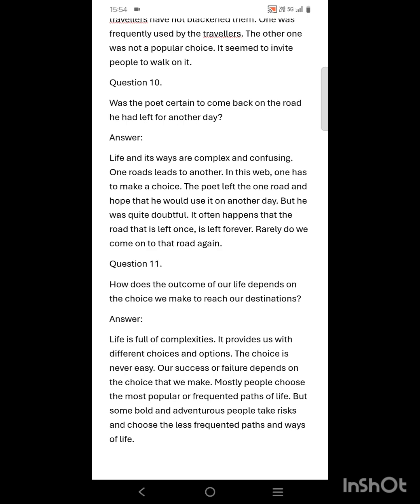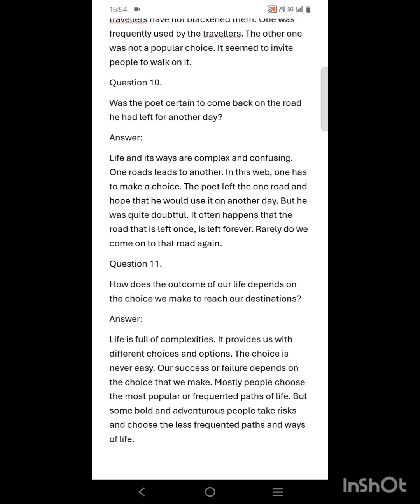Life is actually full of complexities. It provides us with different choices and options at different points of time with alternatives. The choices are never easy, and our success is actually dependent on the choices we make out of the options.